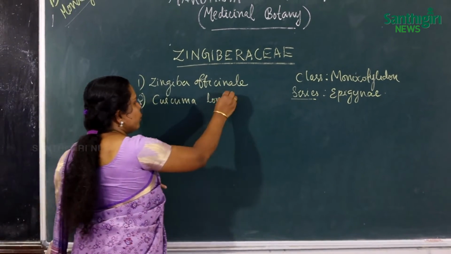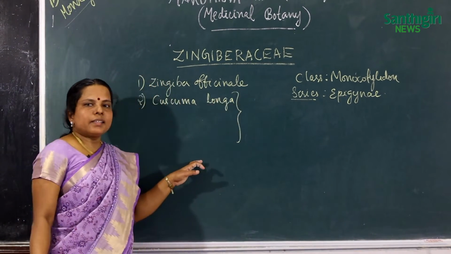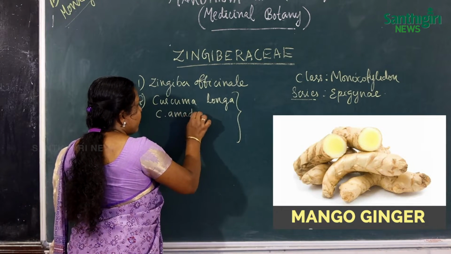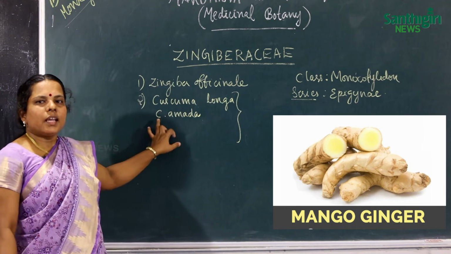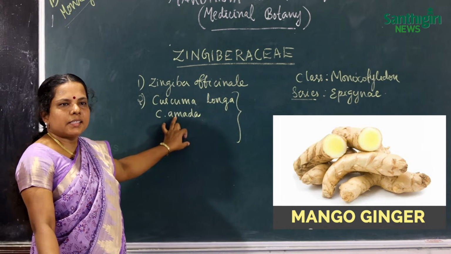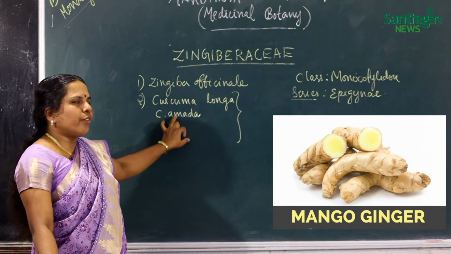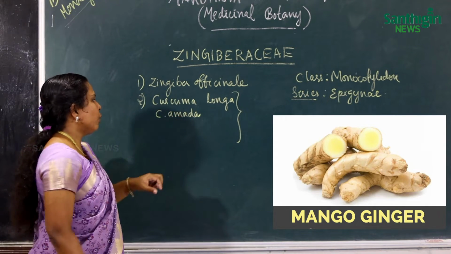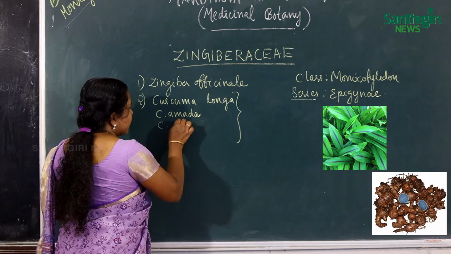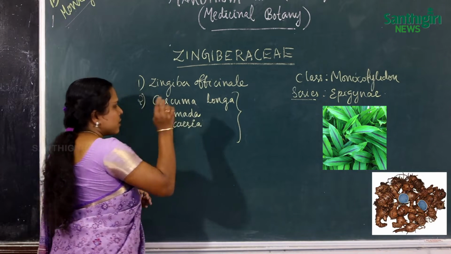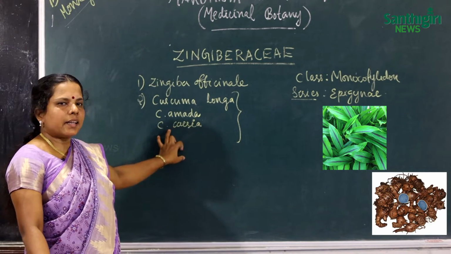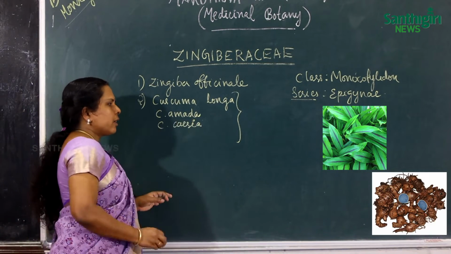Then there are many Curcuma species of medicinal value. They are Curcuma amada, called mango ginger, which has a spicy taste like fresh mango and also a smell like fresh mango. Then Curcuma caesia is called black turmeric, a very popular anticancer drug.